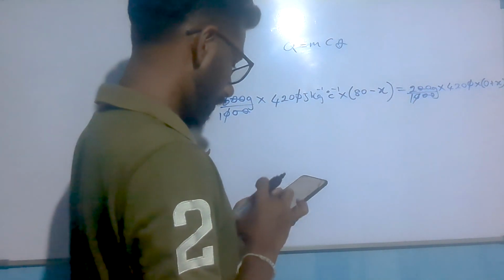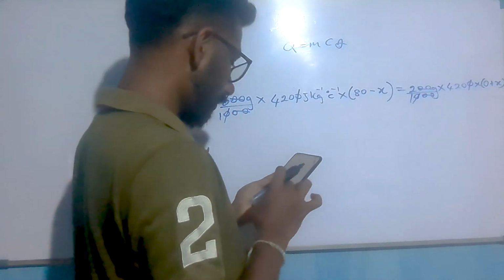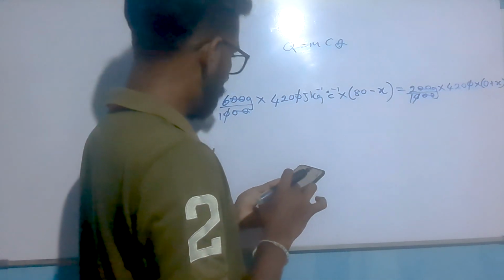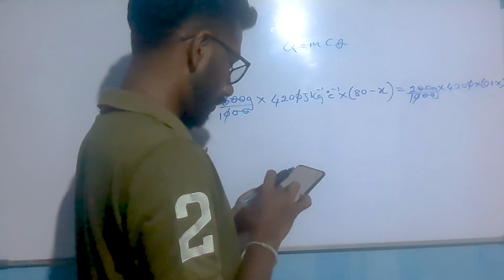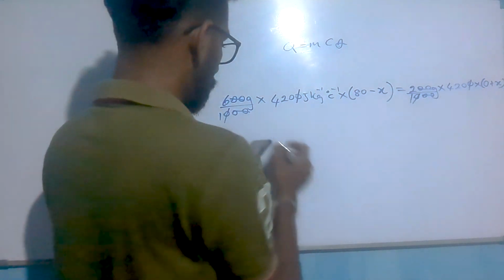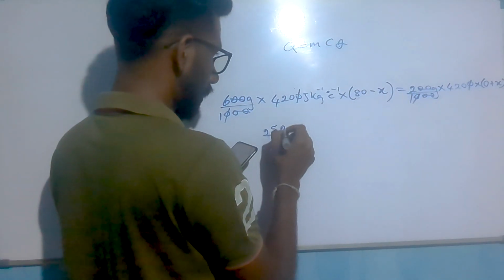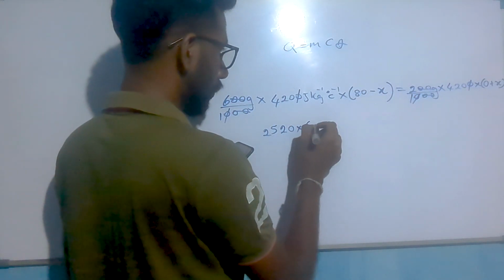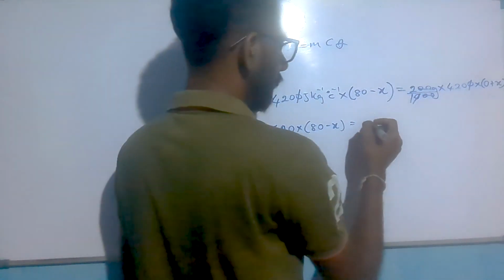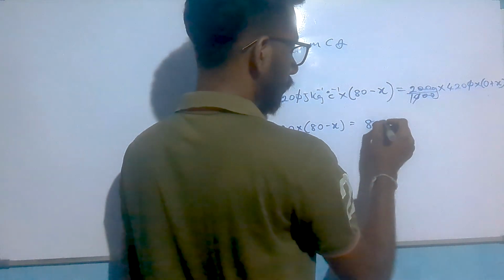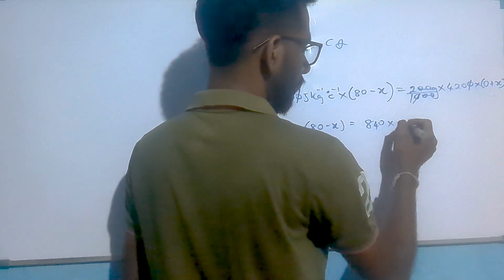I will use the calculator. 6 into 420, 2520 into 80 minus x equals 840 into 0 plus x, which means x.